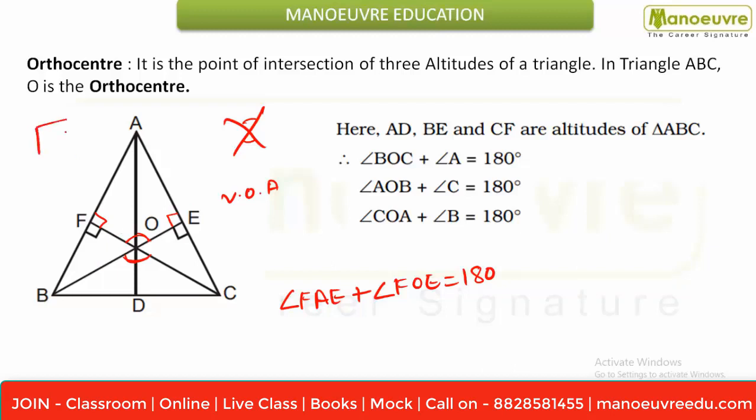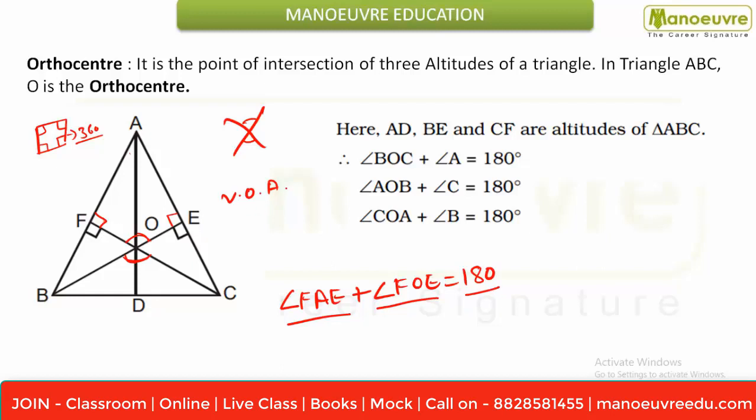And you know, in a quadrilateral, the sum of four angles is nothing but 360 degree. So this is 90, this is 90. So 90, 90, 180. Two angles are making 180. So remaining two angles will make what? Another 180. So I can say FOE plus FAE is nothing but 180 degree.